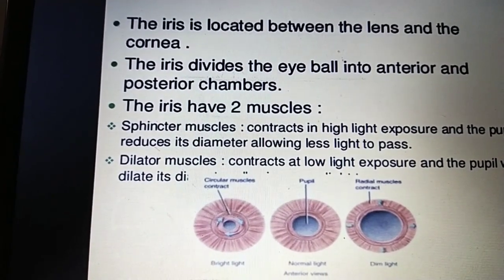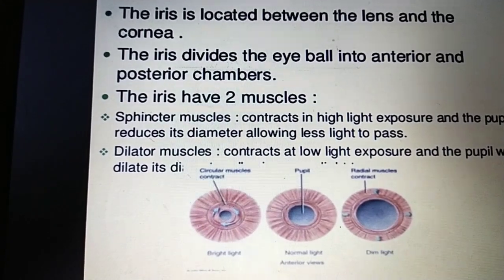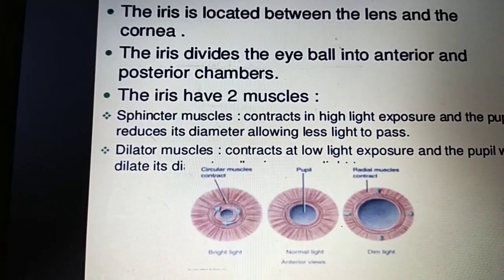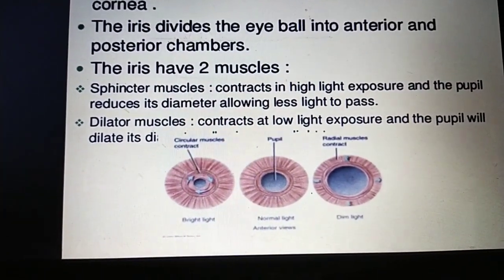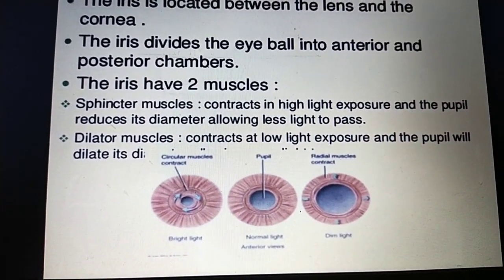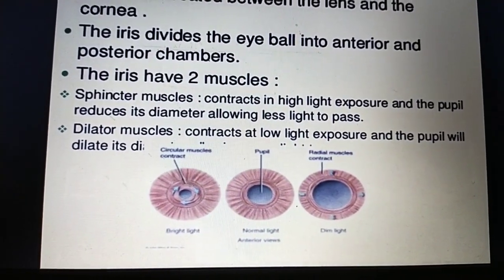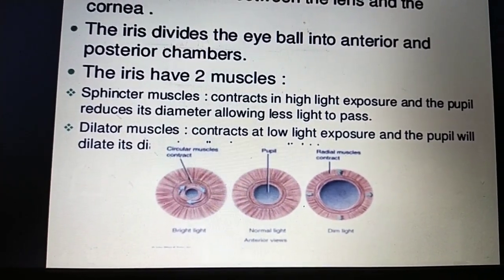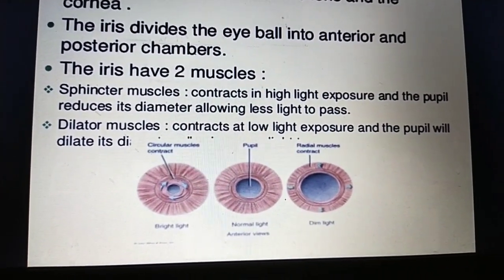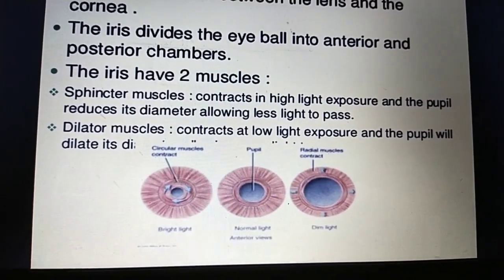The iris divides the eyeball into anterior and posterior chambers. The iris has two muscles, the sphincter muscle and the dilator muscle. The sphincter muscle contracts in high light exposure, and the pupil reduces its diameter, allowing less light to pass. The dilator muscle contracts in low light exposure, and the pupil dilates. These are the muscles.